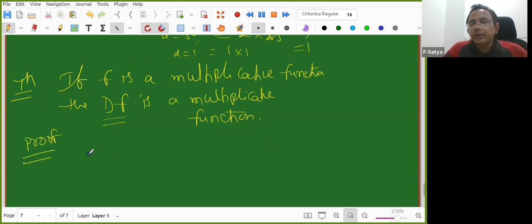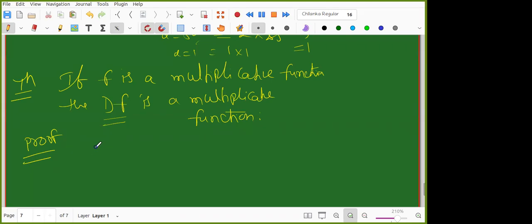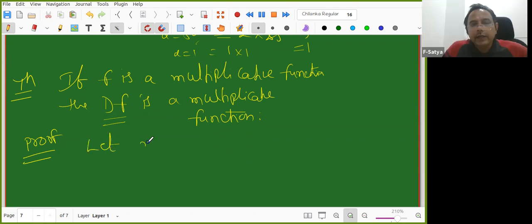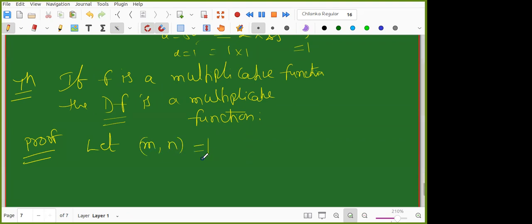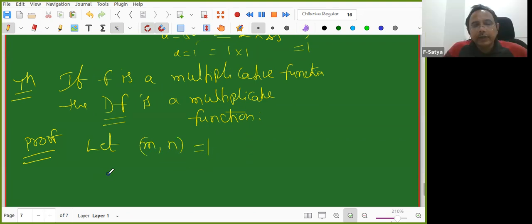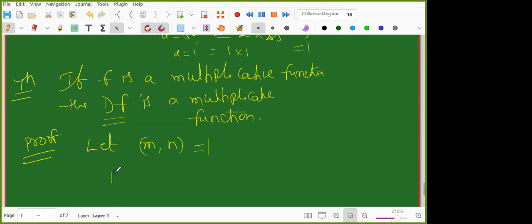What is it that we need to show? Somebody can help me. Sir, let GCD of a, b be 1, then we have to show that. Yes, I'll take m comma n. Let m comma n have GCD 1. What next? Consider df of mn.